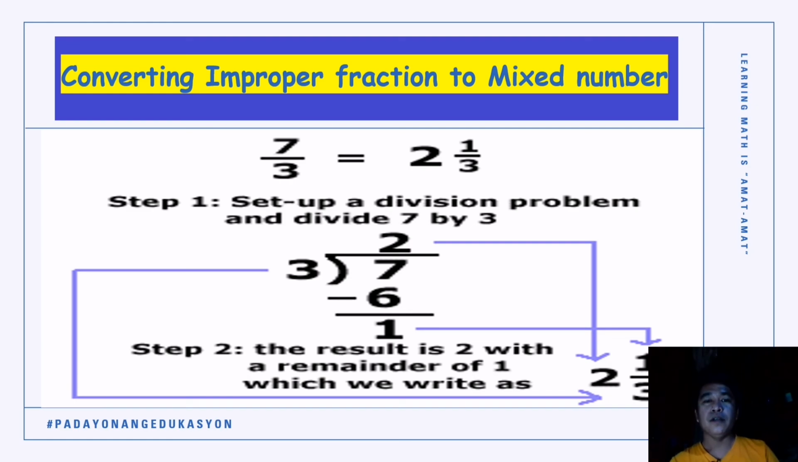Now, sir, for example, nag-divide ako, ang wala sang remainder, sir, which is 0. So, ano ang guwaya sina? This time, we convert improper fraction to whole number. Meaning to say, your numerator is divisible with your denominator. Example, 6/3. When you divide 6 by 3, the result there is 2 without remainder.